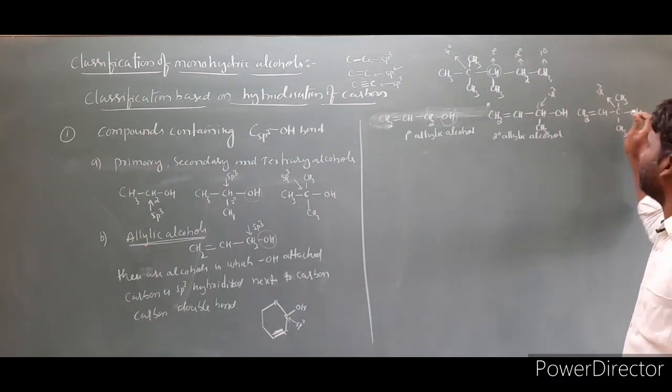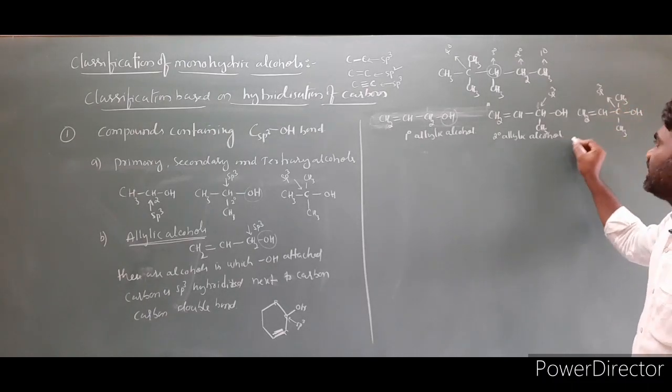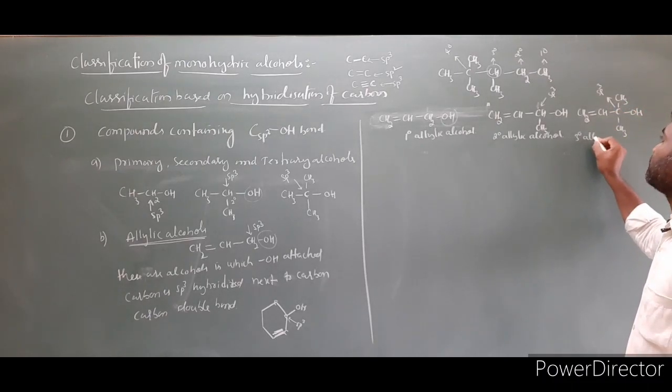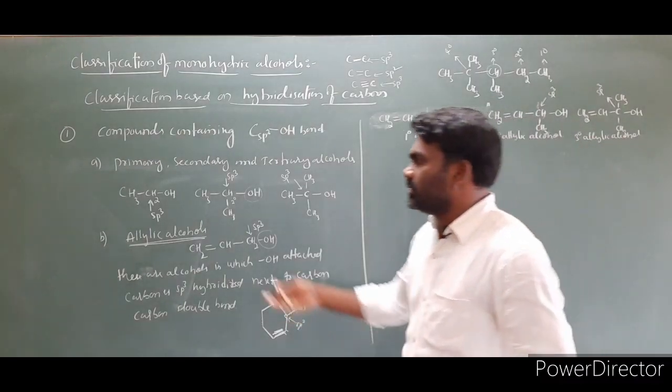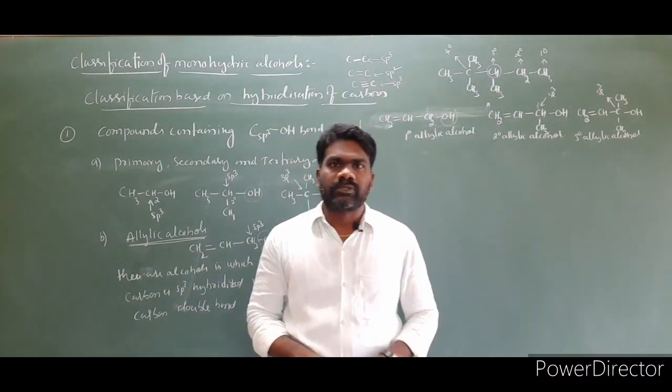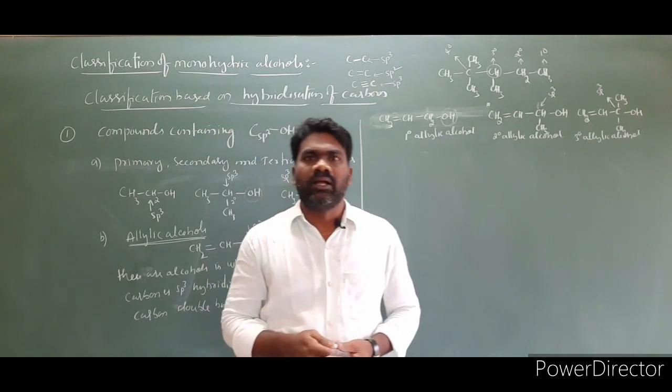This is allylic, no problem. This carbon is directly attached to 1, 2, 3 carbons. This is tertiary, a tertiary allylic alcohol. So allylic alcohols are further of 3 types: primary allylic, secondary allylic, and tertiary allylic alcohols.